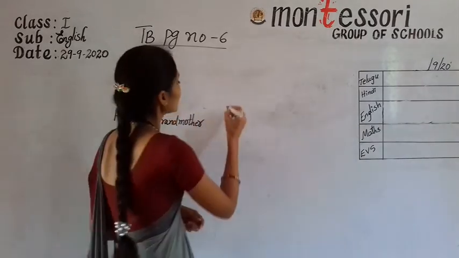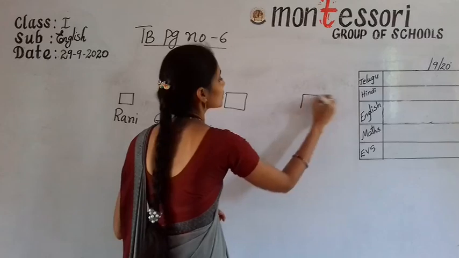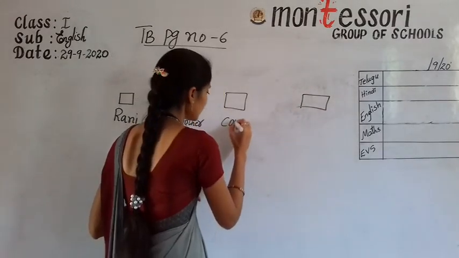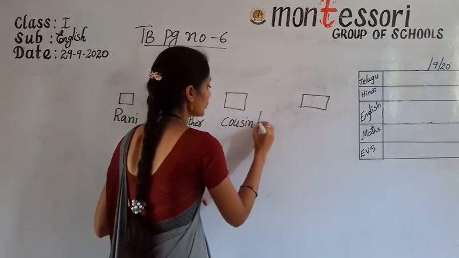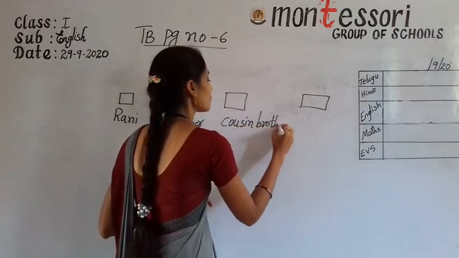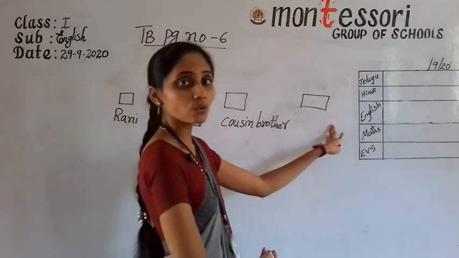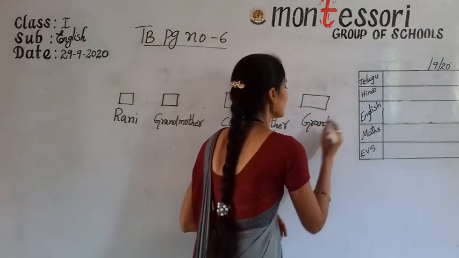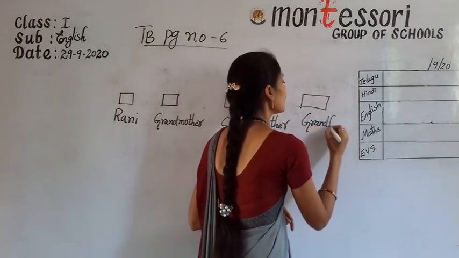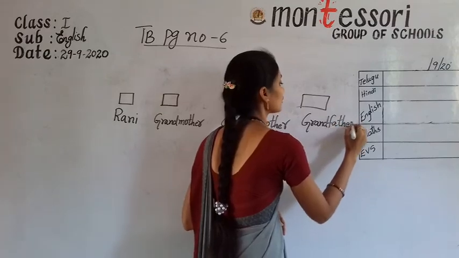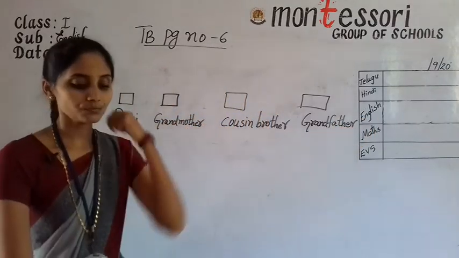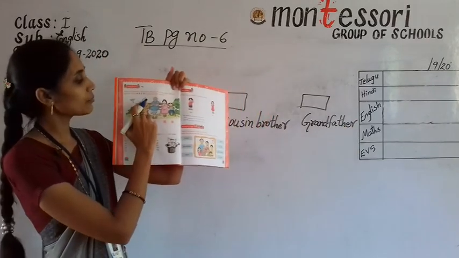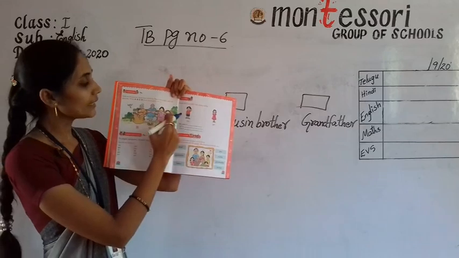Next, below the third box you write cousin brother, cousin brother. Below the fourth box you have to write grandfather, G-R-A-N-D-F-A-T-H-E-R, grandfather. Now, above these pictures, grandmother, grandfather, Rani and cousin brother.